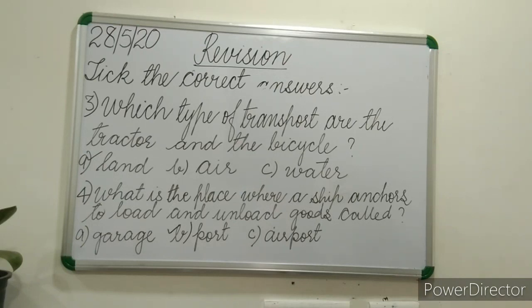And what is the answer? Yes, the answer is port. And the answer is B.